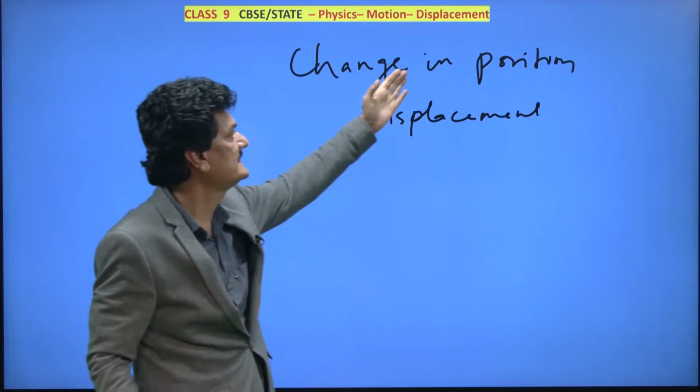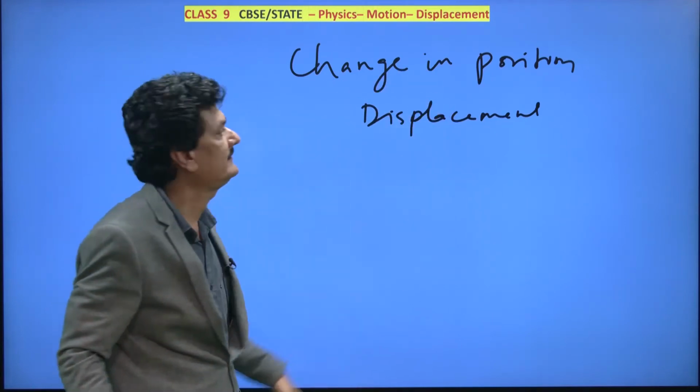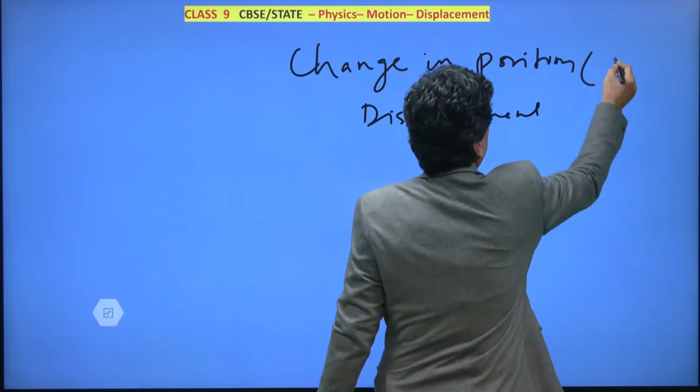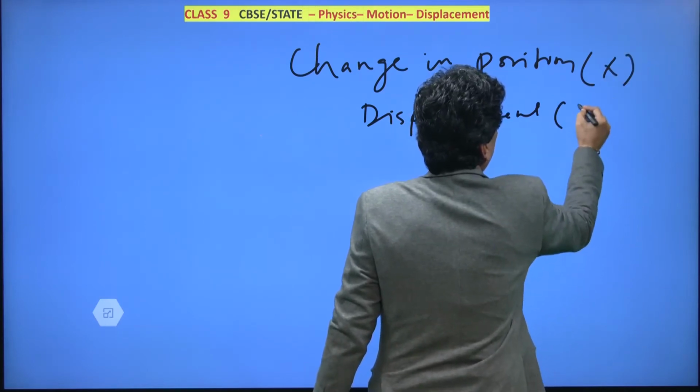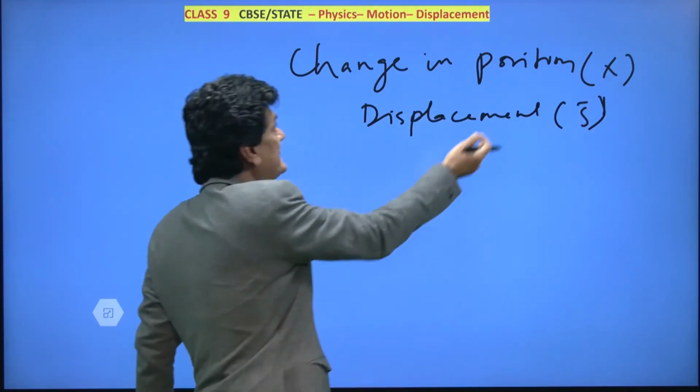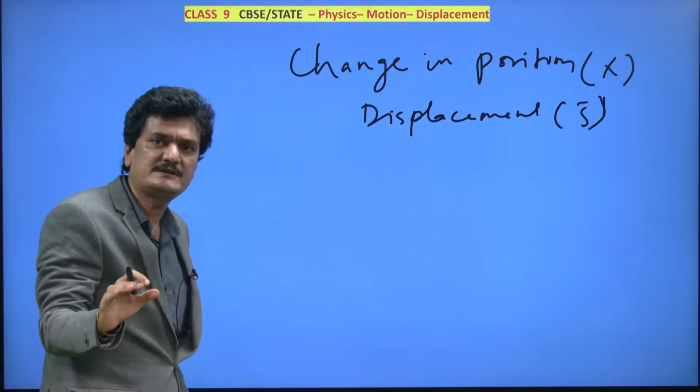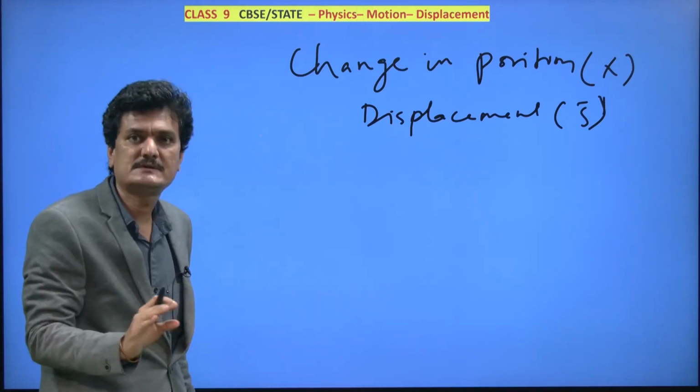We are saying that change in position and displacement are intrinsically related, and the symbol for position is x, and the symbol for displacement is s bar. Now, remember, position is different and change in position is different.